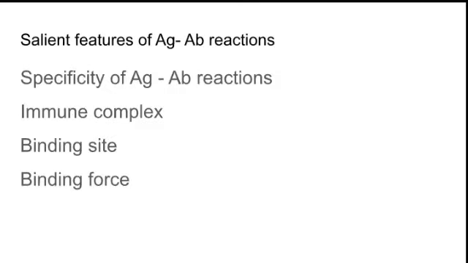So what are the main features of antigen-antibody reaction? The first one is specificity of antigen-antibody reaction. The next are immune complex, binding site of antigen and binding force of antigen-antibody reaction. So we'll see it one by one.